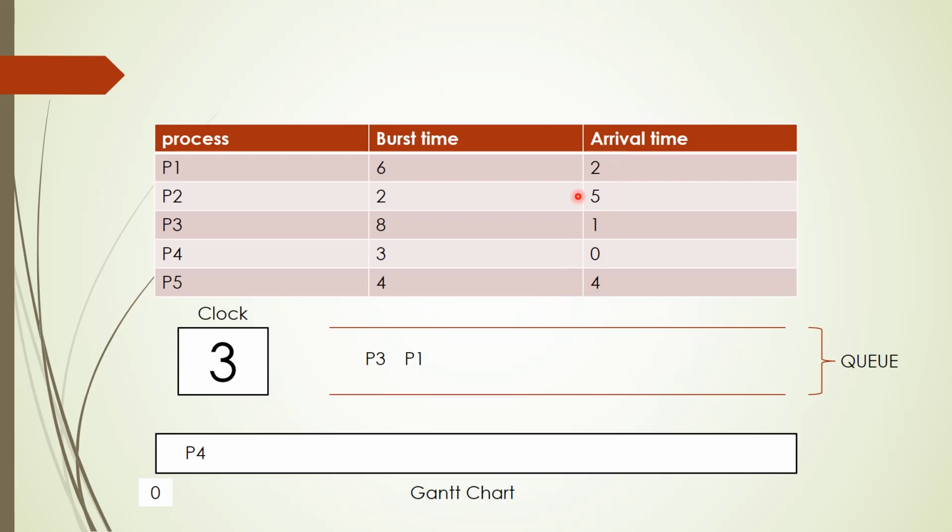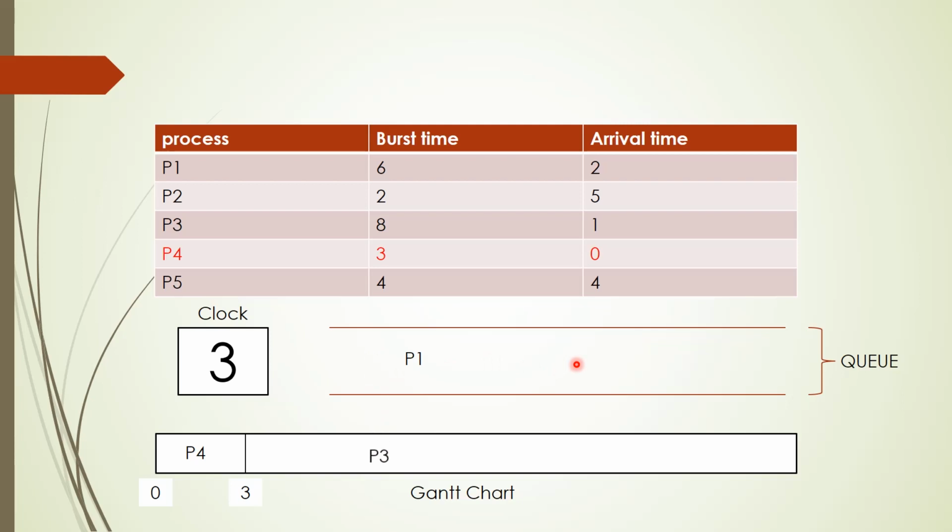In clock cycle 3, there is no process that is arriving. Now what happens at clock cycle 3? P4, which was executing, needed 3 clock cycles to complete, so it has completed its execution. Now once P4 has completed its execution, we have to see from the queue which one should be moved to the CPU for execution. In the queue, P3 is the next process.